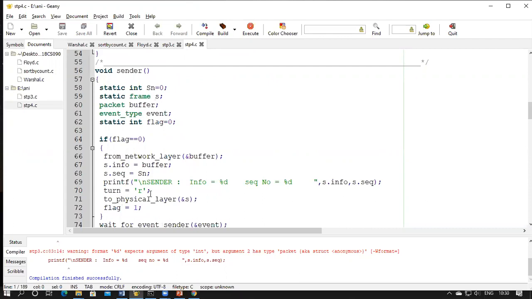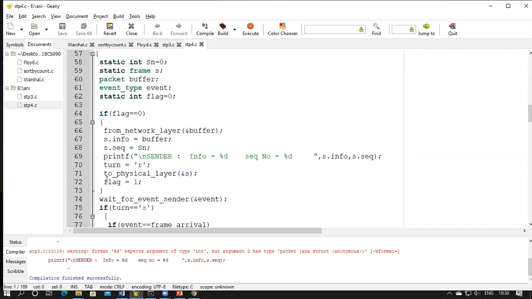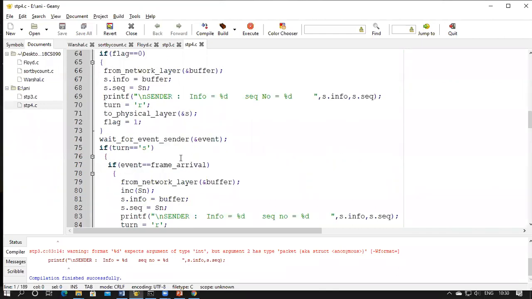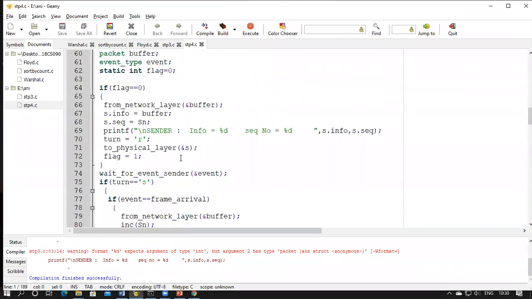Now the sender is done, and the turn is for the receiver node. So we'll turn this flag as R, and we'll send this frame into the physical layer. We'll call this function to physical layer and send this S frame, and set the flag as 1, indicating that we have to wait for the acknowledgement. Until we receive the acknowledgement, we're not going to send the next frame. This is the first event, that is the data packet from the network layer.